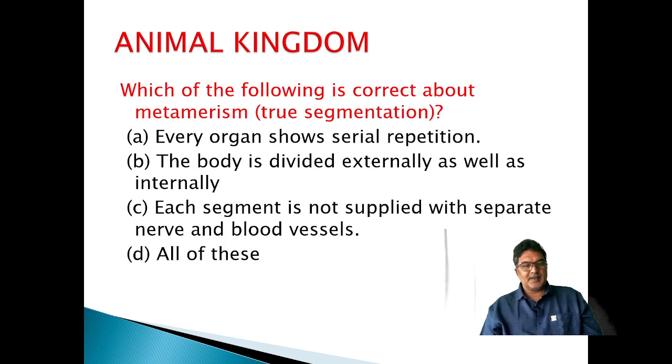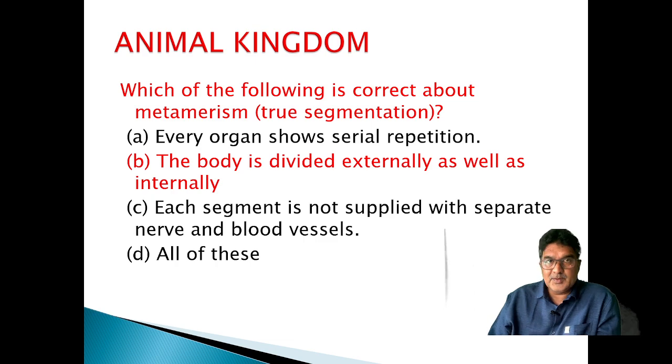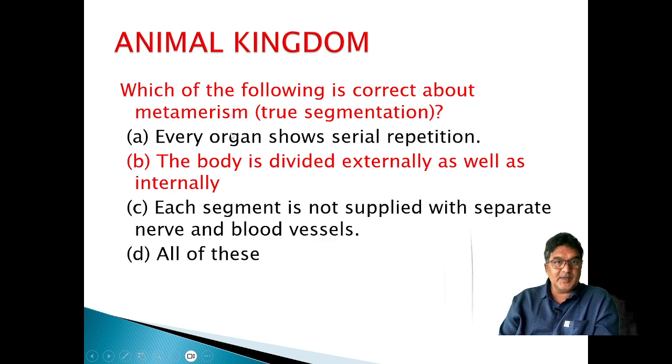Which of the following is correct about metamerism? Metameric segmentation: every organ shows serial repetition. Body is divided externally as well as internally. Each segment is not supplied with a separate nerve and blood vessels. Among these, the body is divided externally as well as internally in one context. Metamerism is seen in Annelida, Arthropoda, Chordata. The true metamerism, externally as well as internally, is seen only in the case of earthworm.